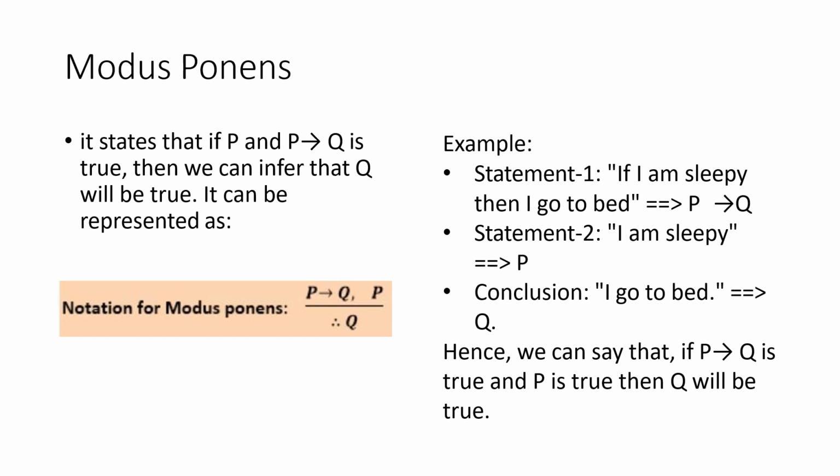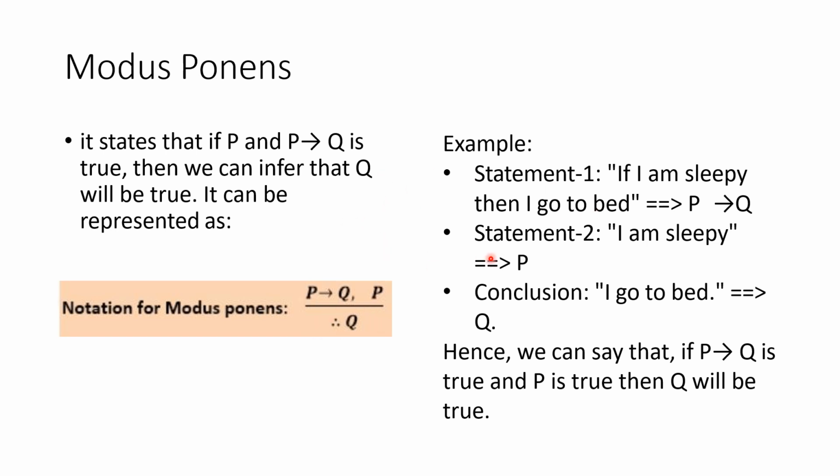It states that if P and P implies Q are true, then Q is true. Here is the representation of inference rules. We draw a line. Above the line are the premises: P implies Q and P are true. Then whatever we infer is written below the line. You can see here, therefore Q. So Q will be true. According to modus ponens, if P implies Q and P are true, then Q will be true. We will discuss it with an example.